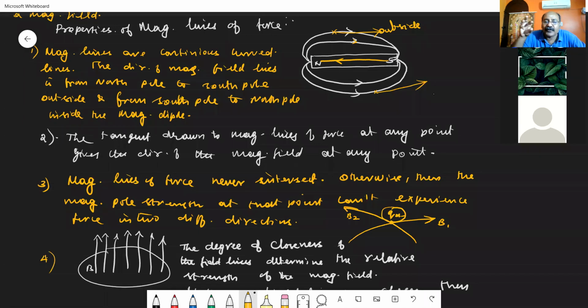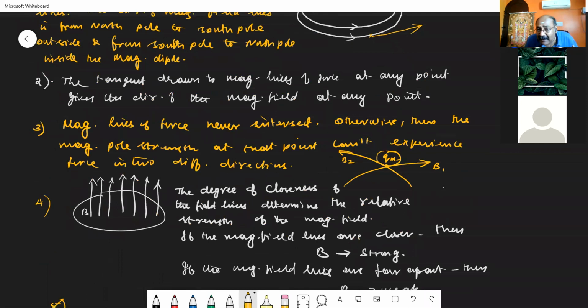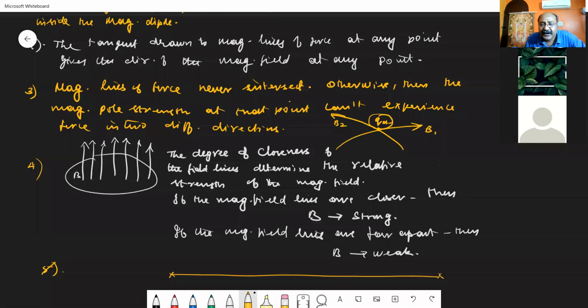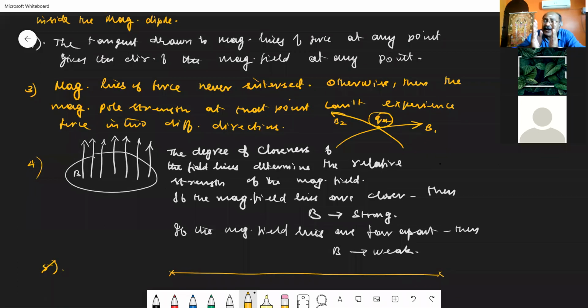The degree of closeness of the field lines determines the relative strength of the magnetic field. If the magnetic field lines are very close to each other, then we can say the magnetic field strength is high or strong. If the magnetic field lines are far apart, then the magnetic field is weak. Hope you should have understood this.